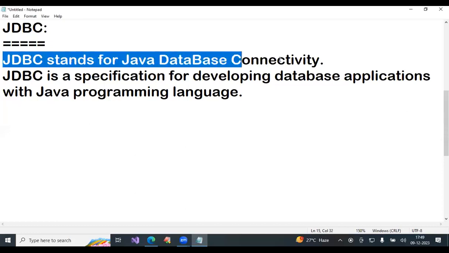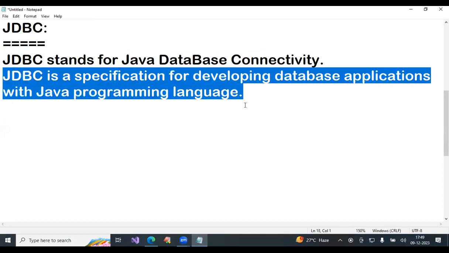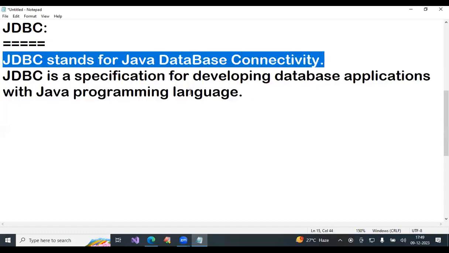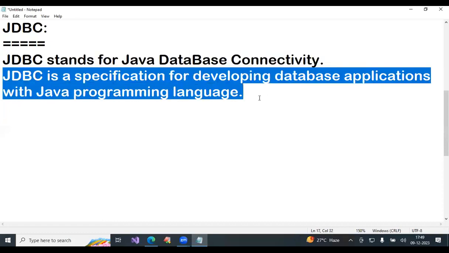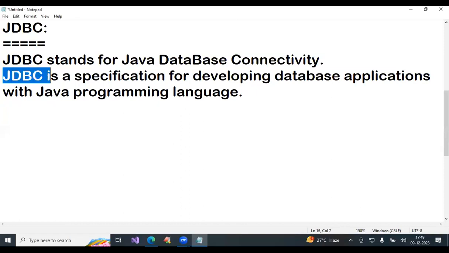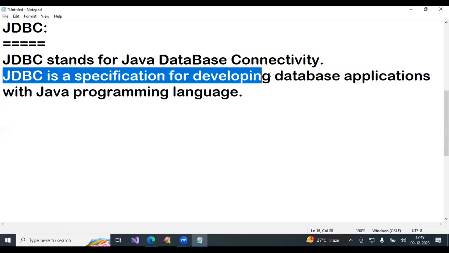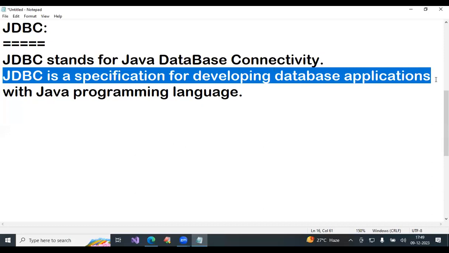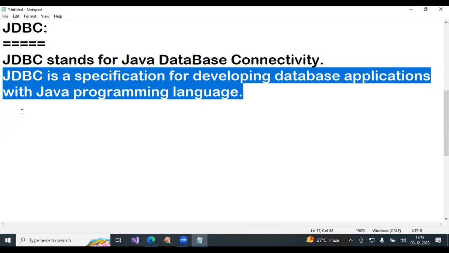This is the JDBC full form. This is the JDBC definition. The first one is just a full form, the second one is the definition: it is a specification for developing database applications with Java programming language.